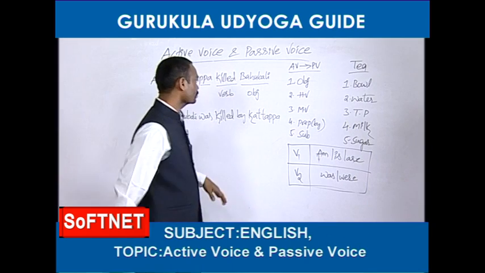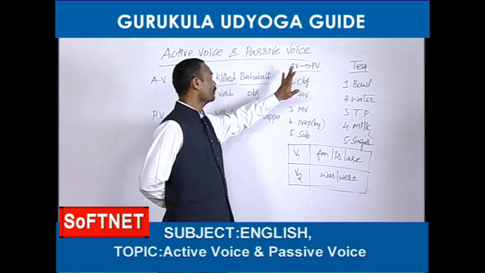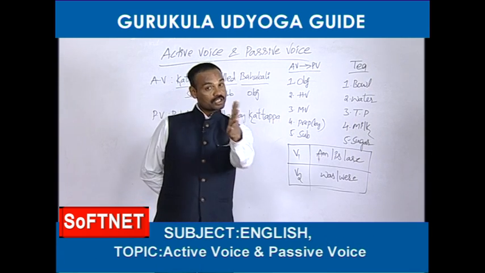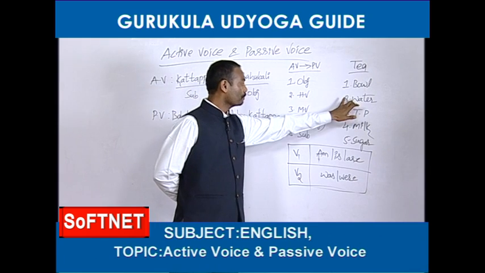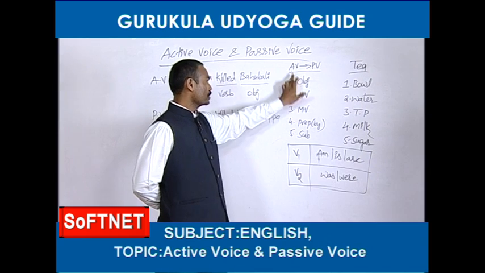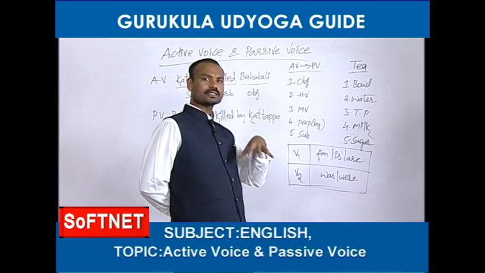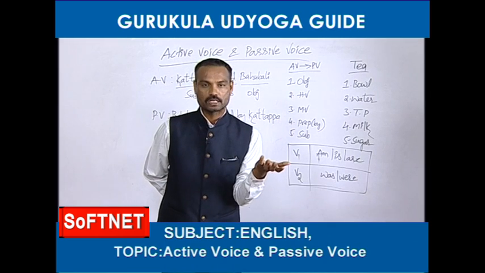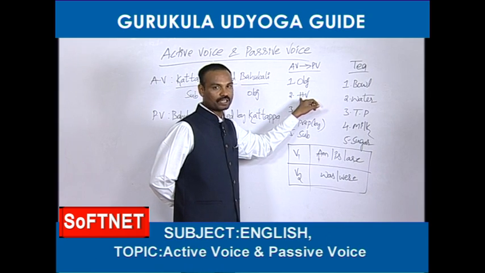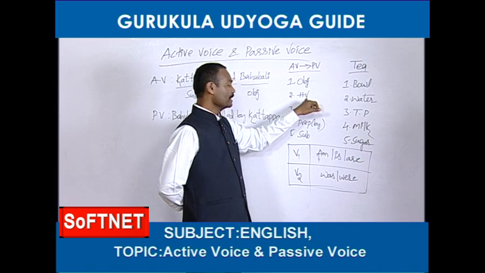Let's see. For preparation of tea, first we need one bowl. So, for changing active voice into passive voice, we need one object. Next, after taking the bowl, we should pour some water. Second item is water. Here, to change an active voice into passive voice, the second item is helping verb. In this topic, helping verbs are called B forms also. So you can remember any word, whether it is a B form or helping verb. Whatever is easy for you, you can remember that. HV means helping verb.